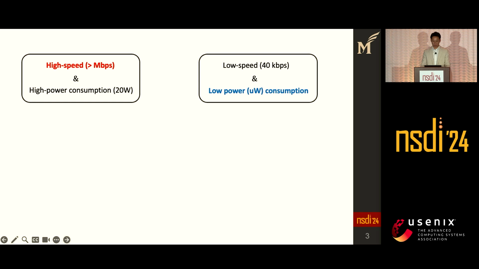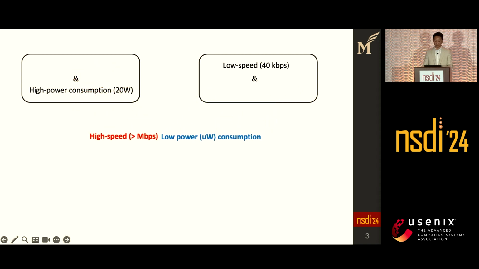In the near future, there will be many high-speed IoT applications. For example, your IoT device wants to transfer high-definition video streaming to play holograms between your IoT and AR/VR devices. To support these high-speed applications, we need to have high-speed IoT communication while maintaining low power consumption.